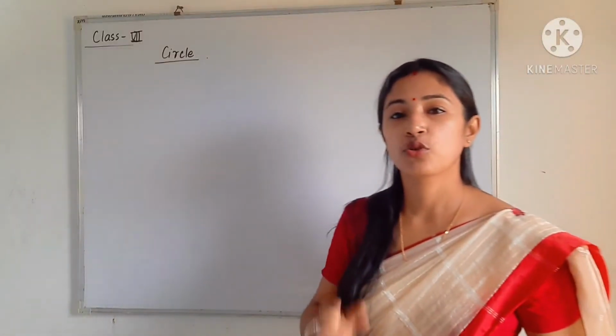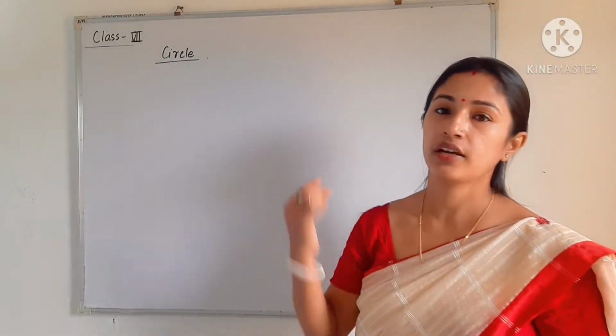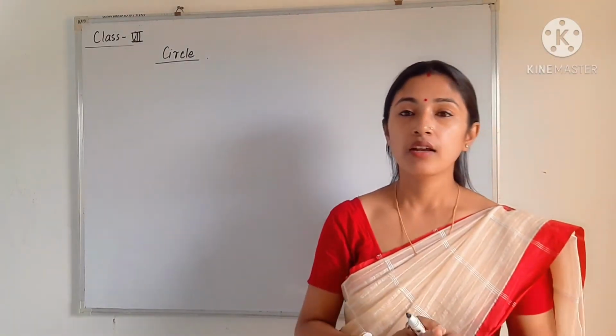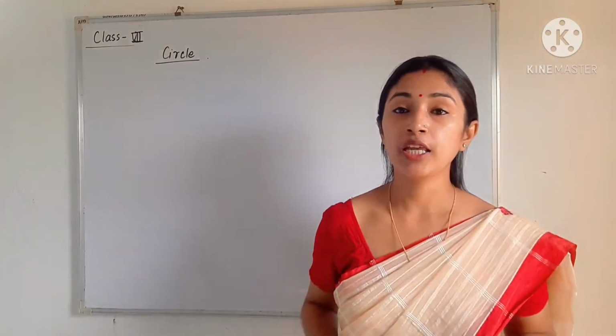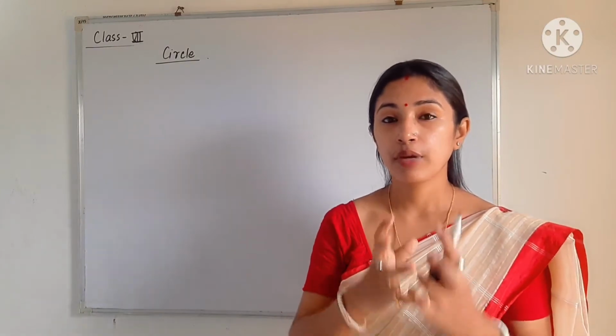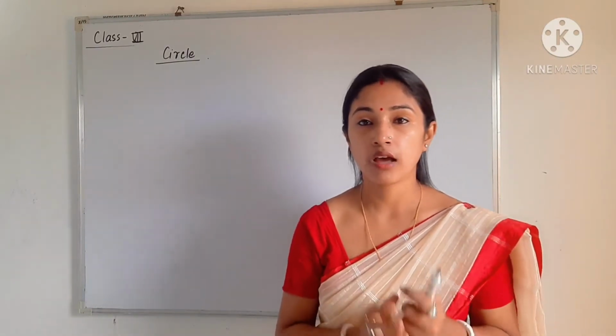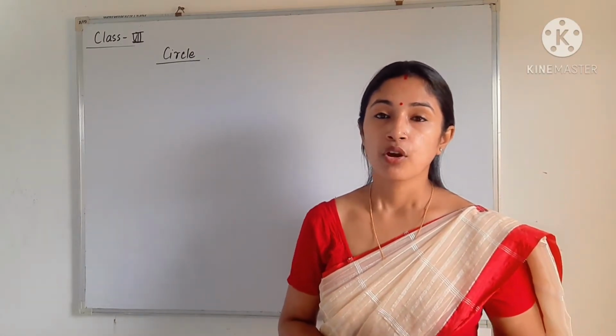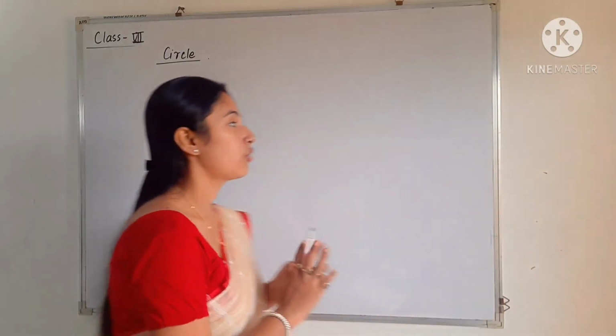Students of class 7, today I am going to discuss the next topic, and the next topic is circle. So see, what is a circle? A circle is a collection of many points, and those points are at an equal distance from a fixed point. See here, I am just drawing the diagram.